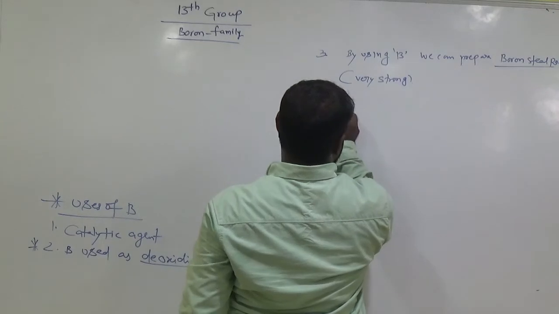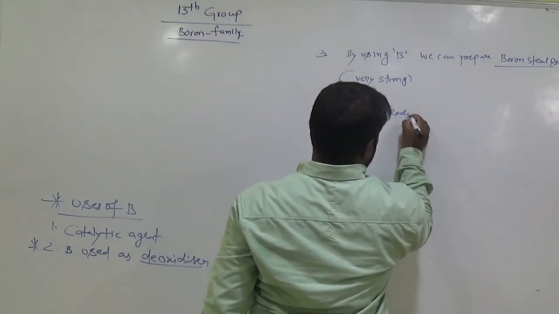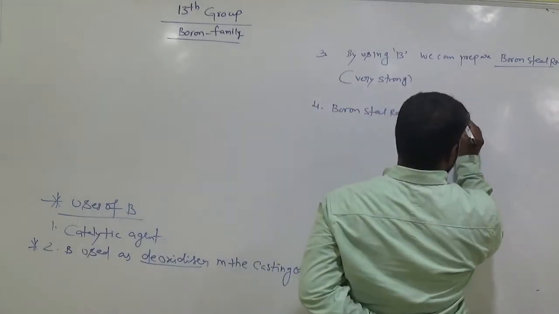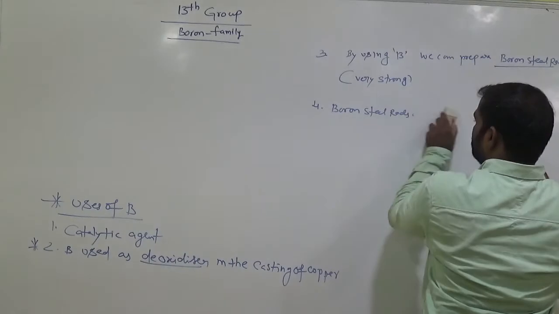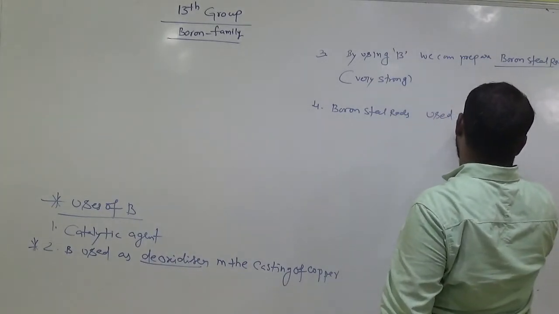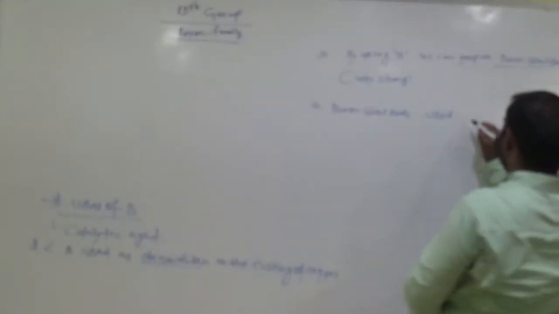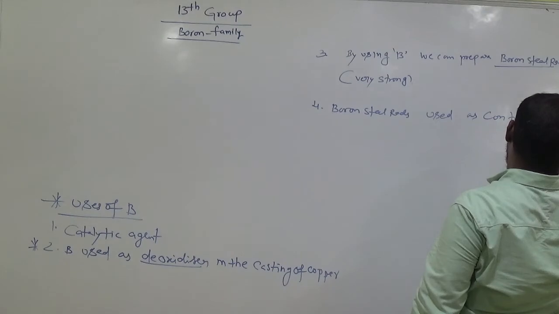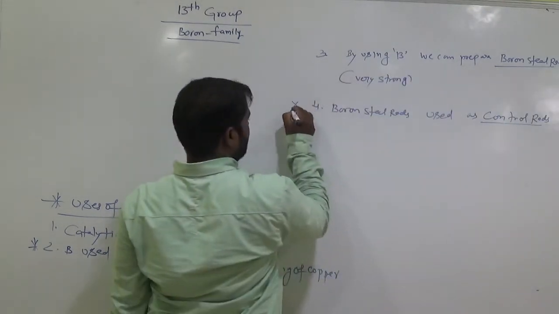These boron steel rods are B4C, boron carbides. Write this one first. Boron steel rods are used as control rods. Control rods, remember this, very important.